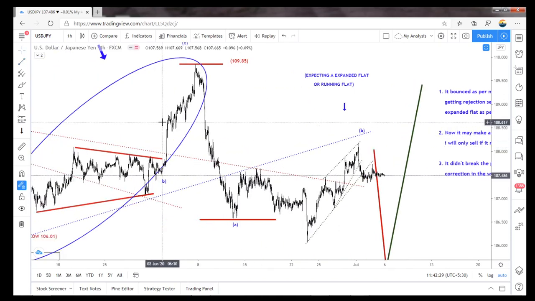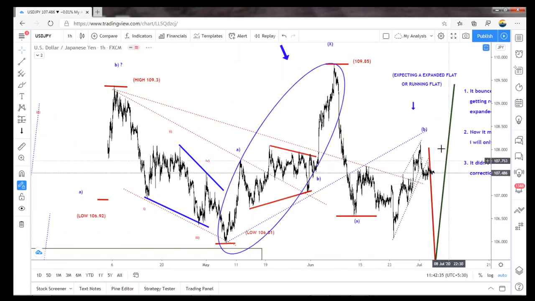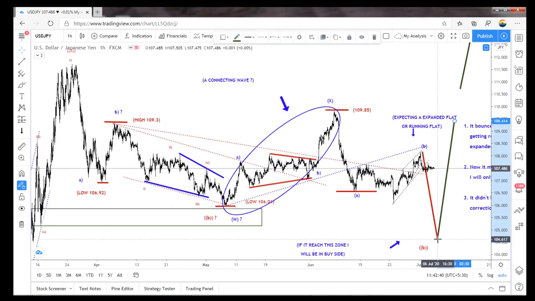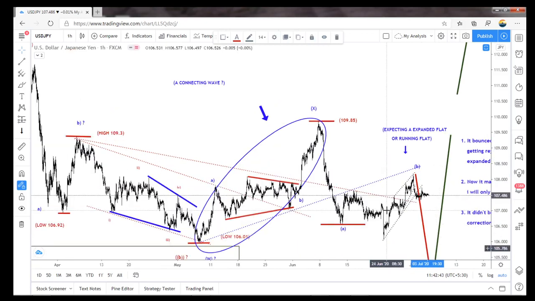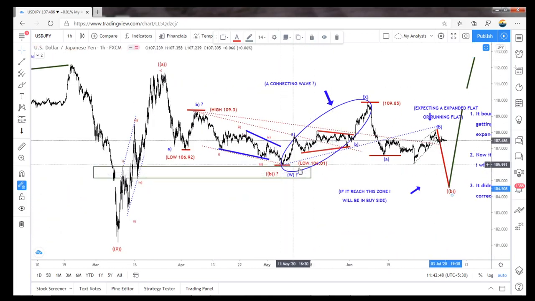So what I am thinking here is that this could be an expanded flat of B. See, everybody, including myself, is looking for this kind of wave pattern for the C wave. What it may do is my question mark, because it didn't break this low yet.